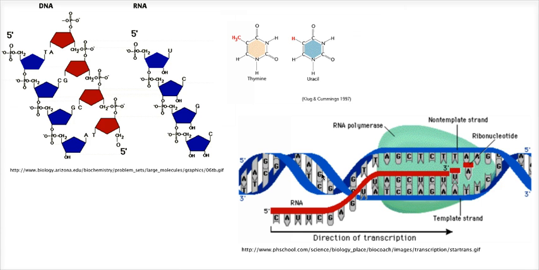And then, similar to DNA replication, it inserts complementary ribonucleotides. So instead of deoxyribonucleotides, which are the nucleotides for DNA, these are ribonucleotides, the nucleotides for RNA. RNA polymerase inserts the complementary ribonucleotides in with the DNA. So if there's an A on the DNA, it inserts a U. If there's a T, an A. If a C, a G, right? And in that way, it's forming these complementary bonds as it goes,